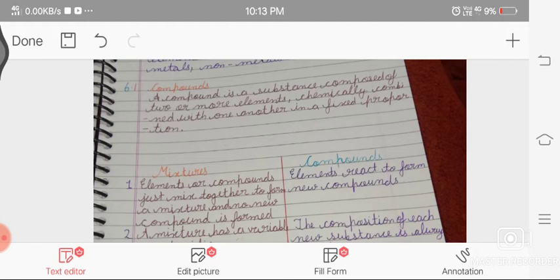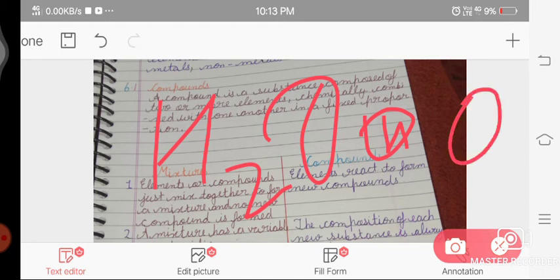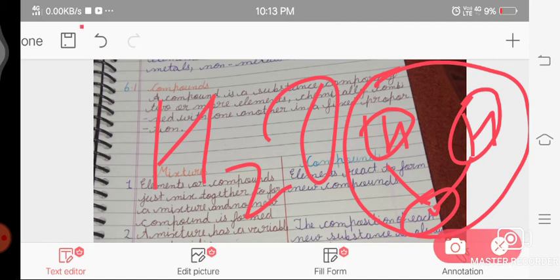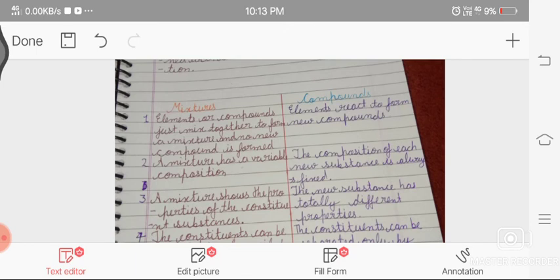What is a compound? A compound is a substance composed of two or more elements chemically combined with one another in a fixed proportion. Like H2O. In H2O, the elements are always combined in a fixed proportion. Two hydrogen atoms are combined with one oxygen atom. You always find that water is in this proportion. So now we discuss some differences between mixtures and compounds.